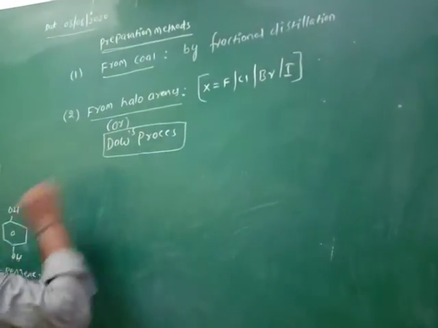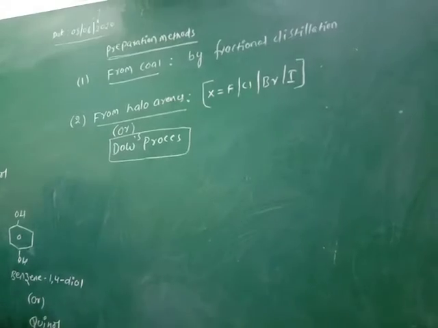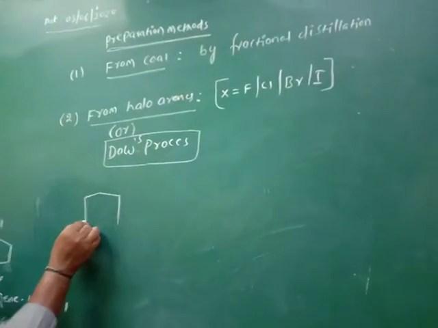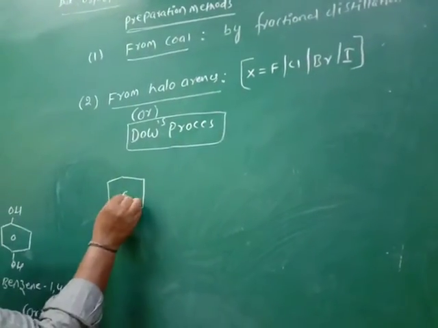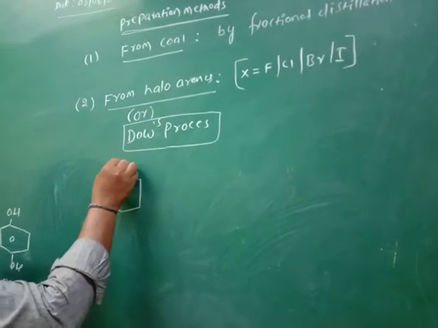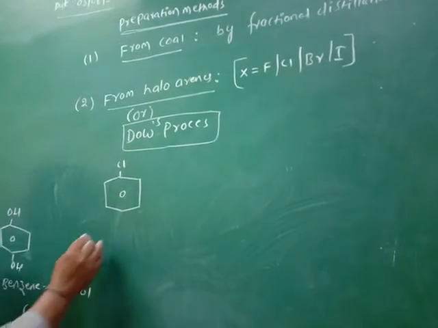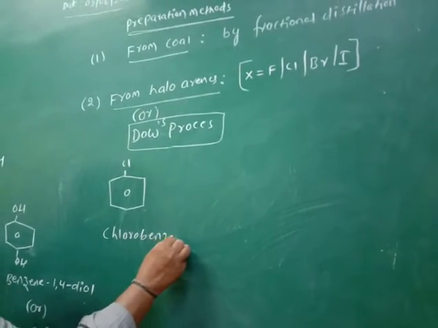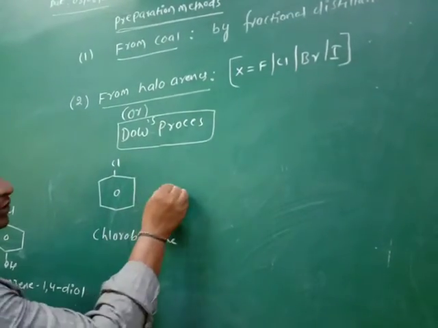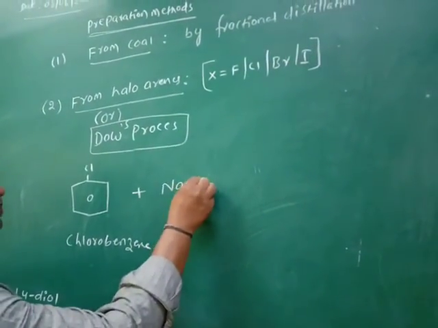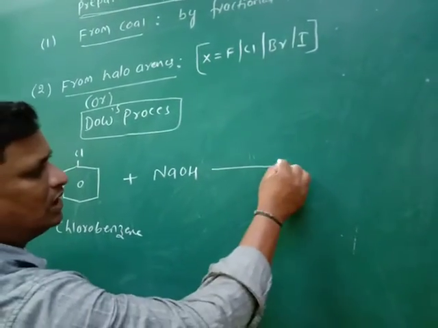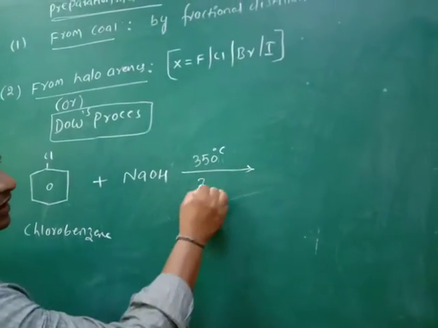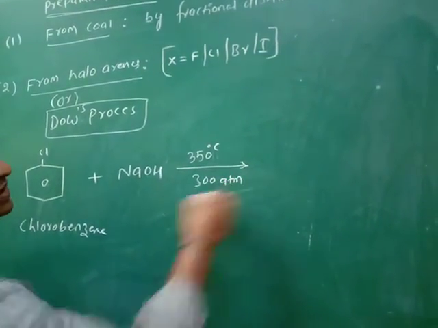In this Dow's process, haloarenes are treated with alkalis. For example, let us consider haloarenes like chlorobenzene. Chlorobenzene is treated with NaOH. The optimum conditions are 350 degrees centigrade temperature and 300 atmosphere pressure.